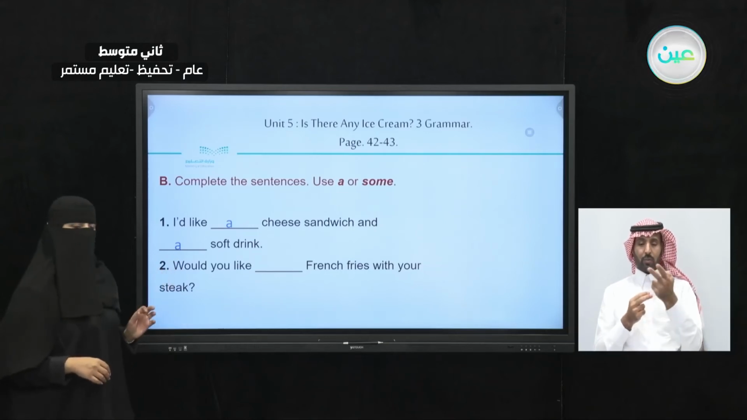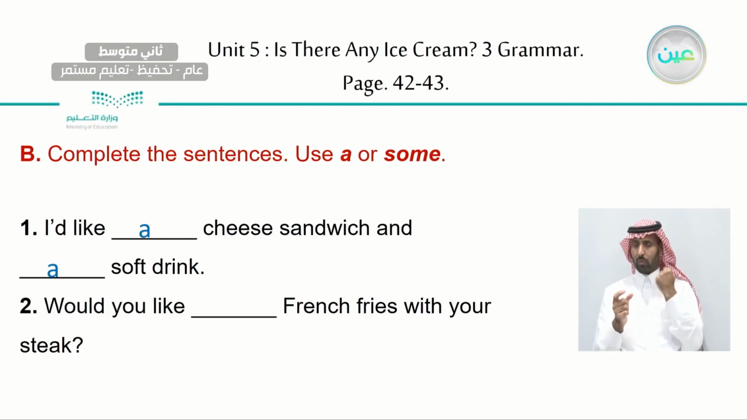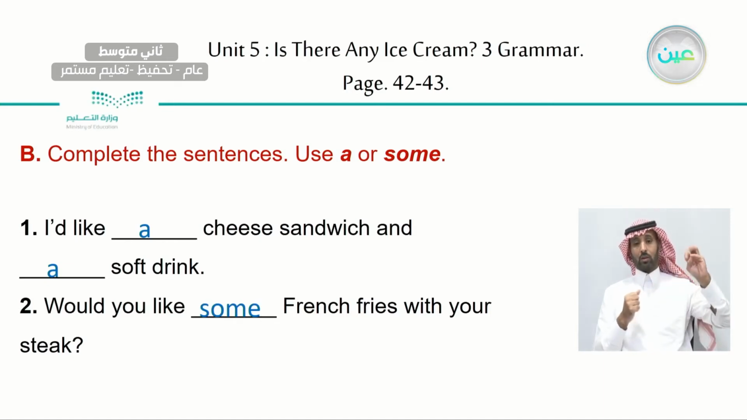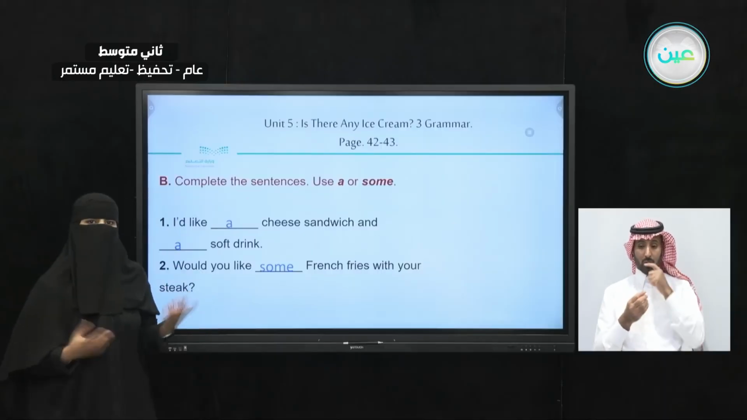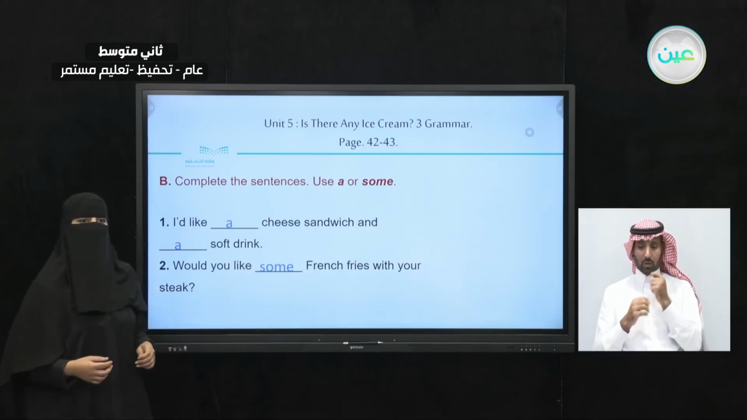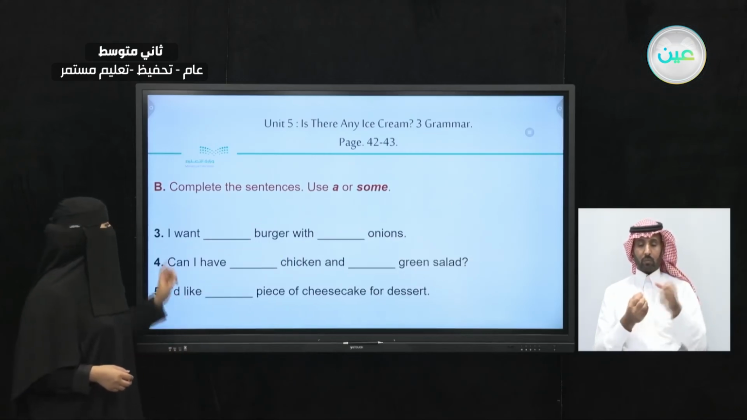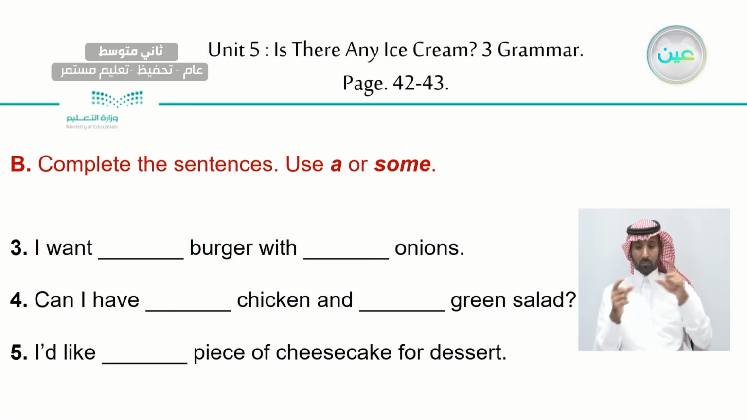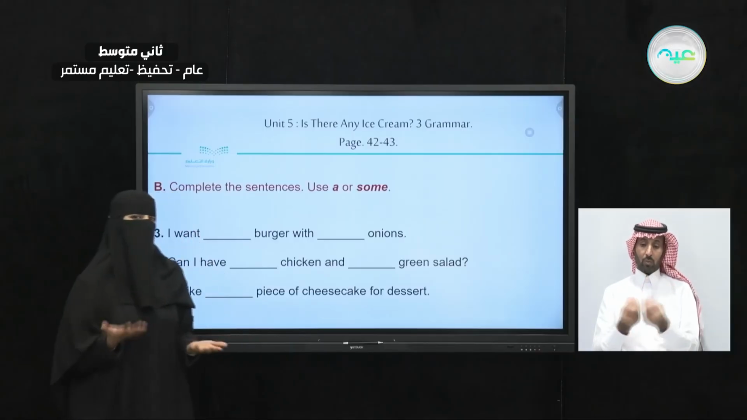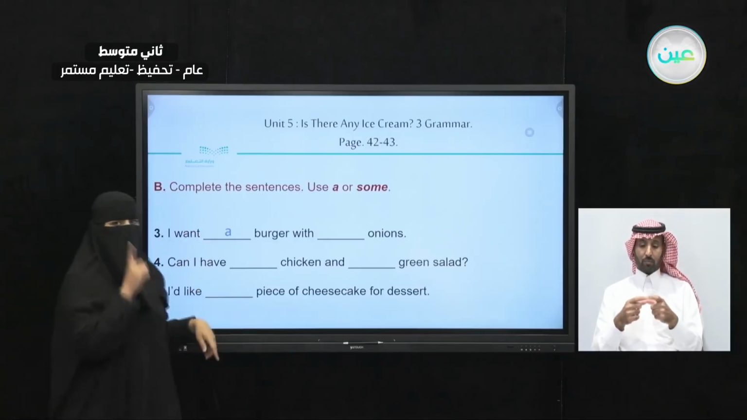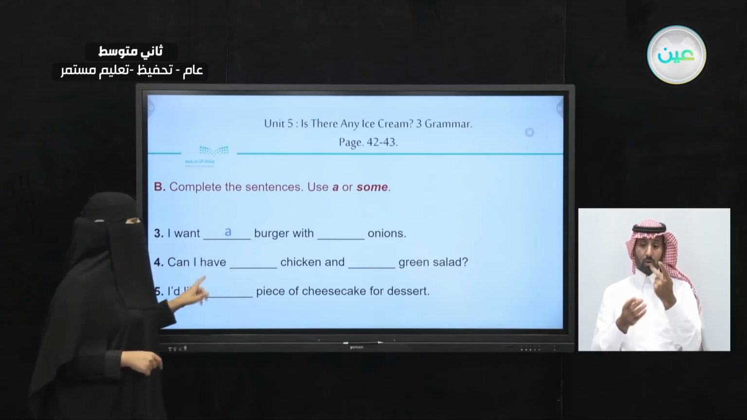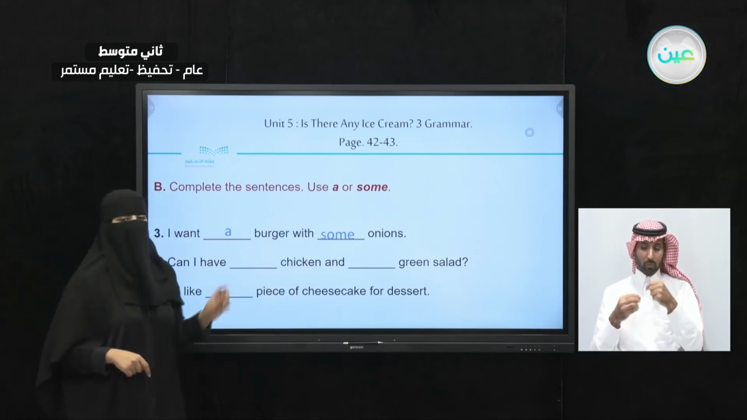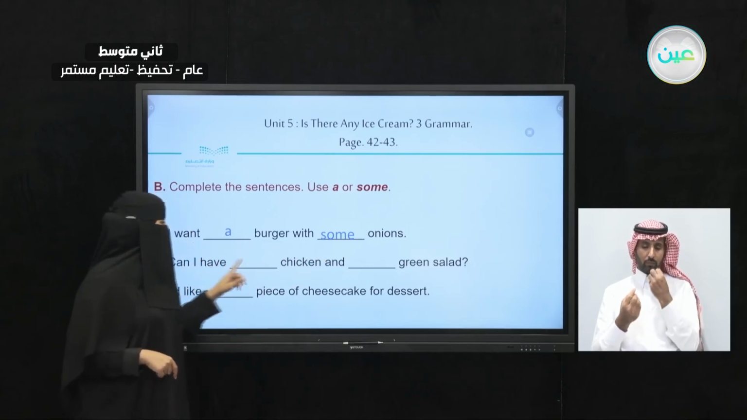Let's take a look at the second sentence. Would you like, then we have French fries. French fries. What are we going to use? Some. Would you like some French fries with your steak? So here we did use the word some. Now, how about this one? I want something here, burger with something here and onion. What are we going to use? A or some? I want a burger. I can count burger with some onions.